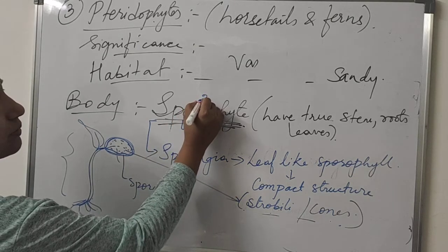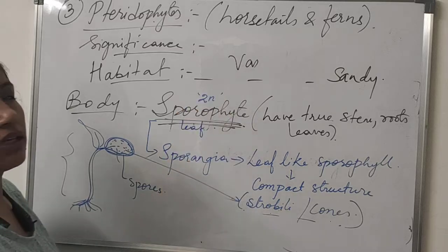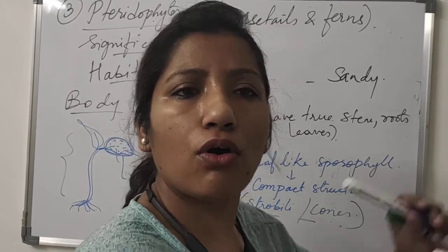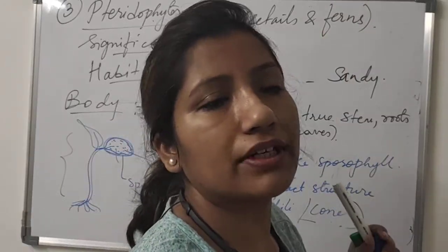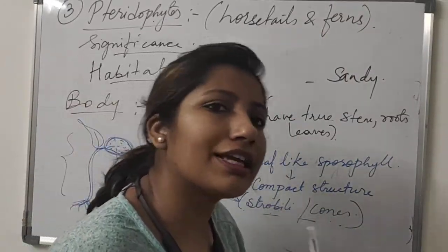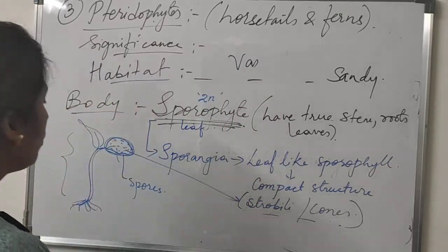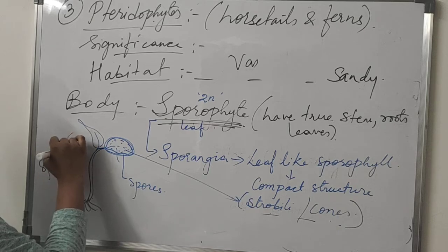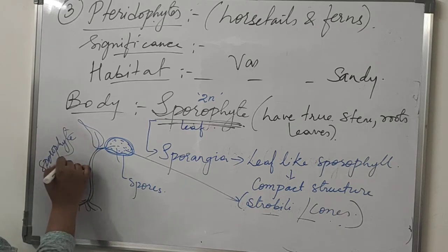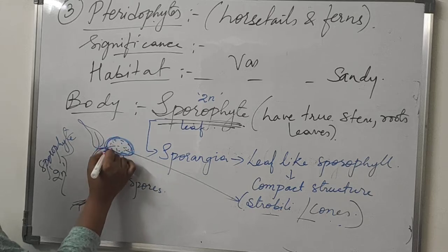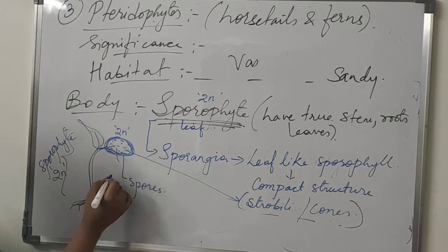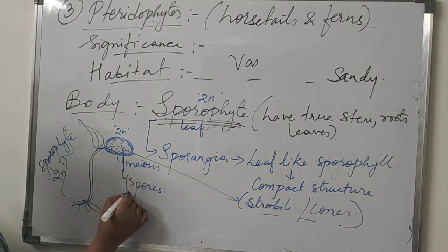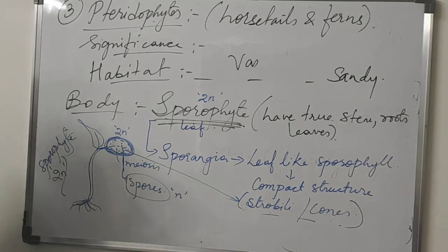Now we know what is the nature of sporophytes. In bryophytes we have seen sporophytes are diploid. So it will be the same for all the plants. Wherever you will find sporophyte, it will be diploid. Wherever you will find gametophyte, it will be haploid. So this sporophyte which we are seeing here is diploid. So this strobilus, this leaf-like compact structure, is diploid. Now this diploid structure will go through meiosis division and it will form spores, and spores are haploid.